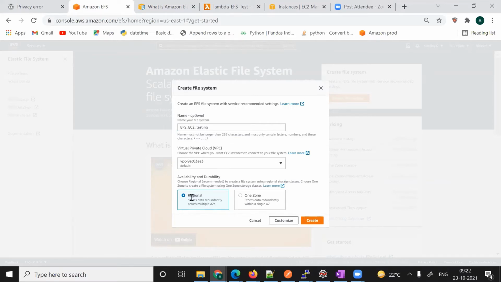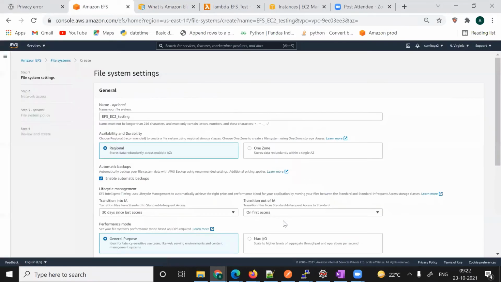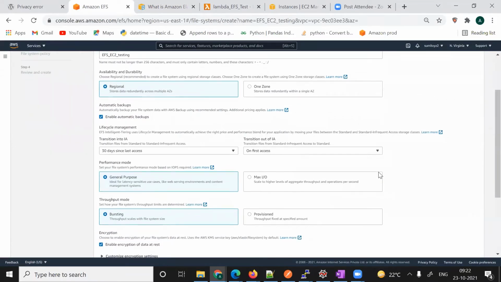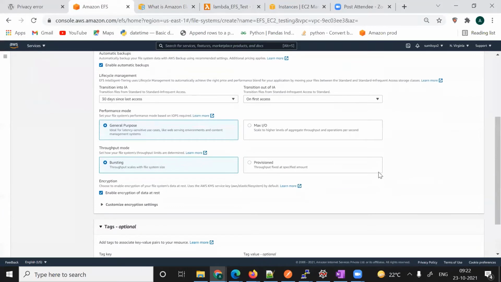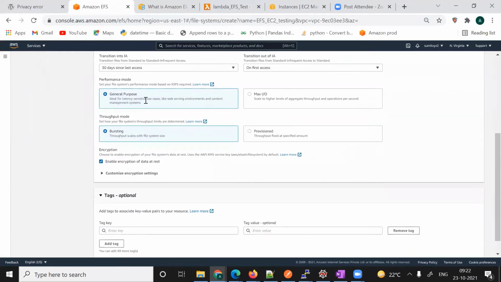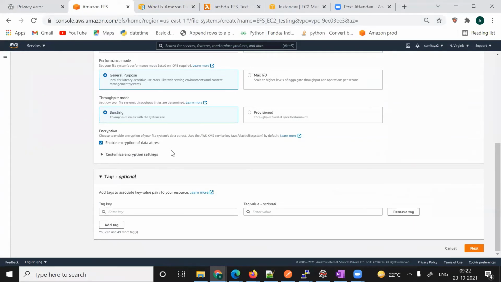As I told, you can go with one region or multiple. I will go with regional, and directly you can create here, but I want to show the other properties also. We'll go to customize and see here. For general purpose, we are going for bursting. If you want, we can enable data encryption at rest.